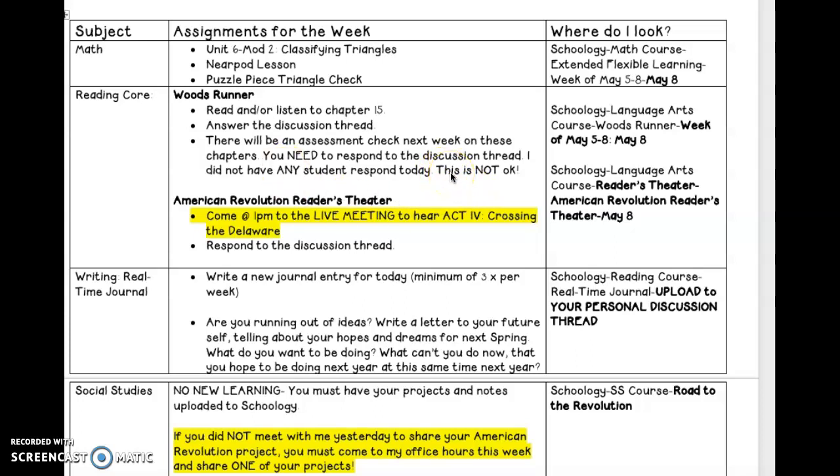We have to work together as a team. I know that this is tough, but this is something that's extremely easy for you. I've noticed that. So when we're skipping out on the easy stuff, we need that practice responding in those discussion threads, responding using evidence. Our summative assessment at the end of the trimester is going to reflect that practice that you're doing in the discussion thread. So please make sure that you are doing your job.